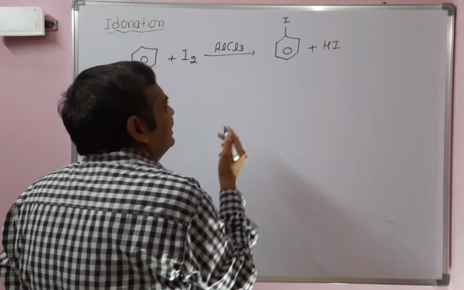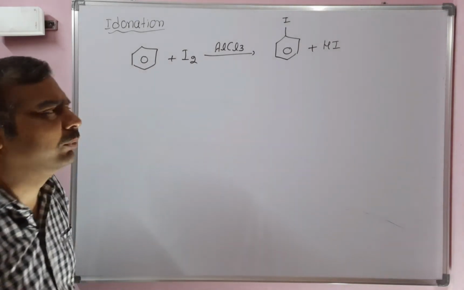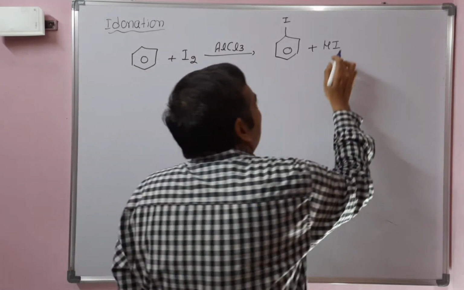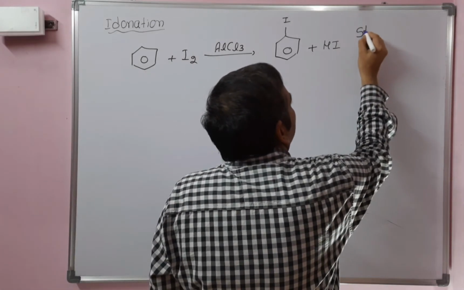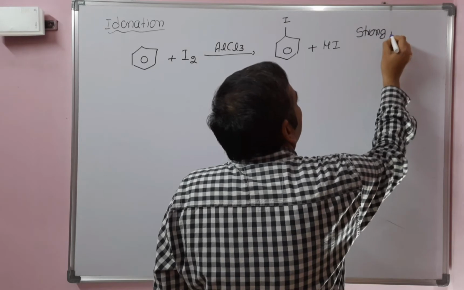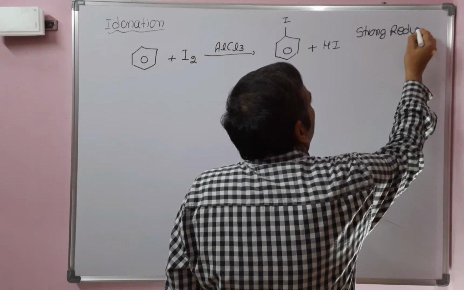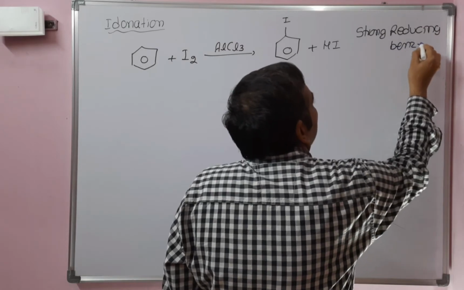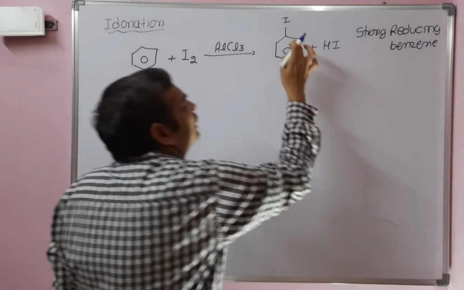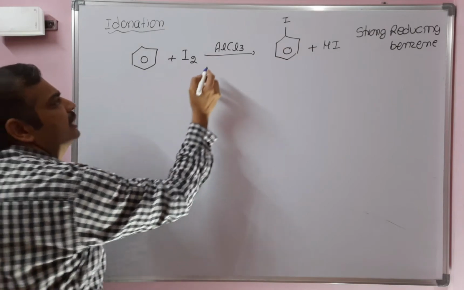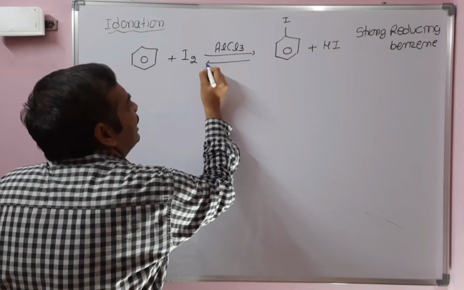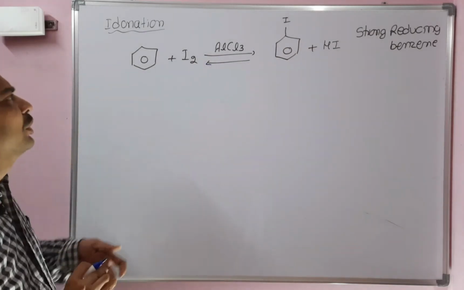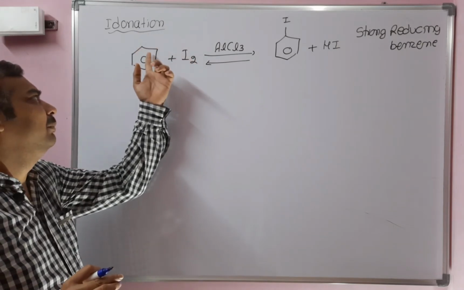Similarly, in iodination, hydroiodic acid is formed as the side product. But the electrophile is I plus, so there is no problem. The only problem is hydroiodic acid is a strong reducing agent. So it reduces iodobenzene to benzene. That means once iodobenzene is formed in the reaction, HI reduces iodobenzene back to benzene. As a result, a reversible reaction is taking place.